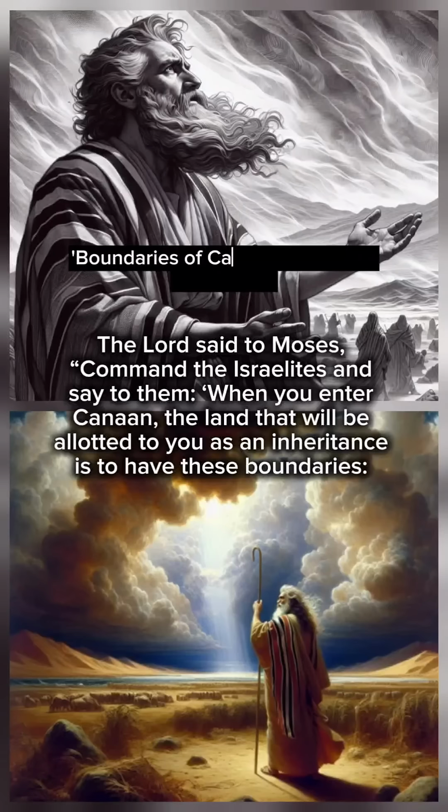The Lord said to Moses, "Command the Israelites and say to them, when you enter Canaan, the land that will be allotted to you as an inheritance is to have these boundaries. Your southern side will include some of the desert of Zin along the border of Edom. Your southern boundary will start in the east from the southern end of the Dead Sea, cross south of Scorpion Pass, continue to Zin, and go south of Kadesh Barnea. Then it will go to Hazar Adar over to Asmon, where it will turn, join the Wadi of Egypt, and end at the Mediterranean Sea.